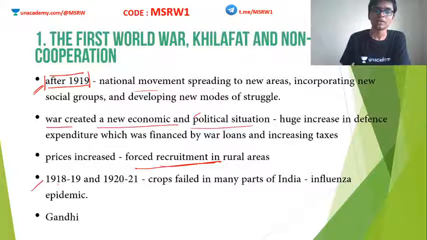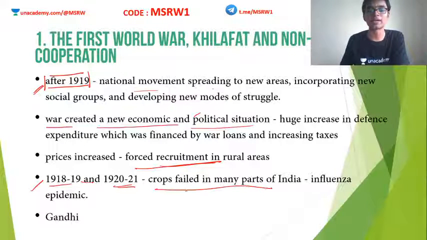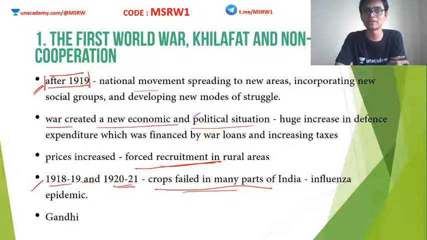Anyway, between 1918 and 1919 and 1920 and 21, India also suffered some kind of a famine. Crops started failing all over the country because of climatic issues. And this was also capped by the spread of a very infamous virus, the influenza epidemic. Just like in 2020 we are suffering from the COVID pandemic, back in the 1920s there was a widespread disease known as the influenza epidemic, swine flu. At that time many lives were lost, people were in misery, and all this eventually led the people to rise up against colonial power.